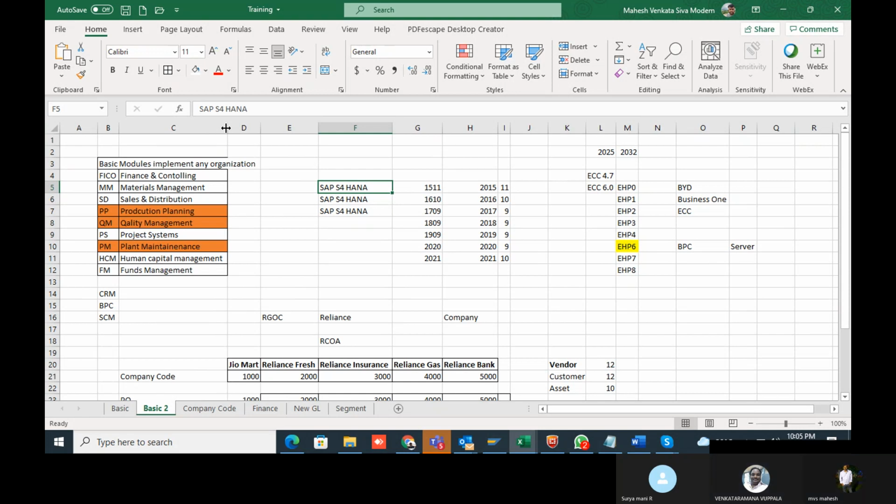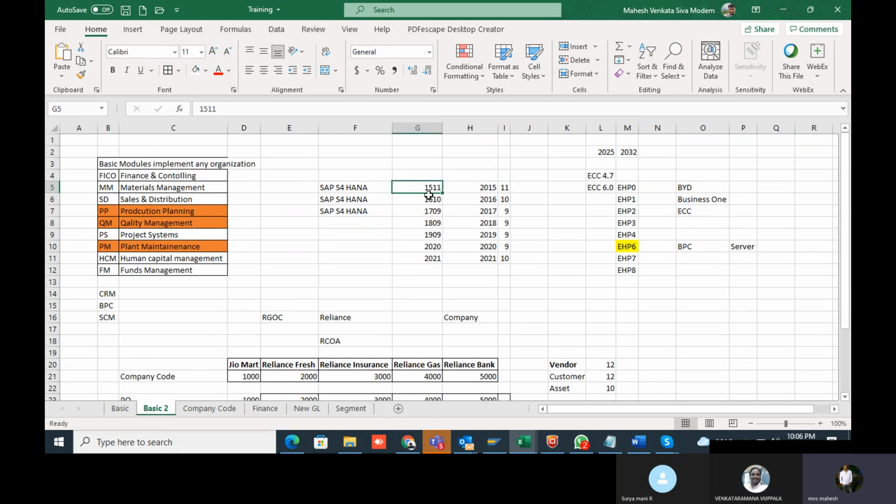S4HANA started from 2014, 2015 onwards. Before S4HANA, there was Simple Finance, we'll call it. After Simple Finance, they are calling it SAP S4HANA, with different versions based on the year. For example, in 2015, in the month of November, they introduced a new version, that is 1511.